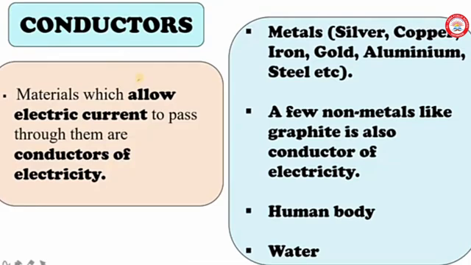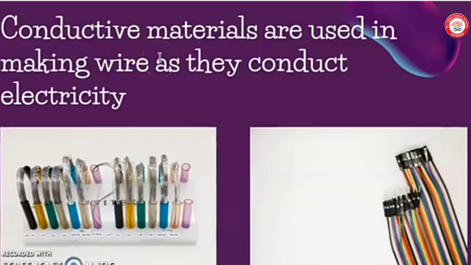A few non-metals like graphite are also conductors of electricity. And our human body is a good conductor of electricity, and water is also a good conductor of electricity. Conductive materials are used in making wire as they conduct electricity.